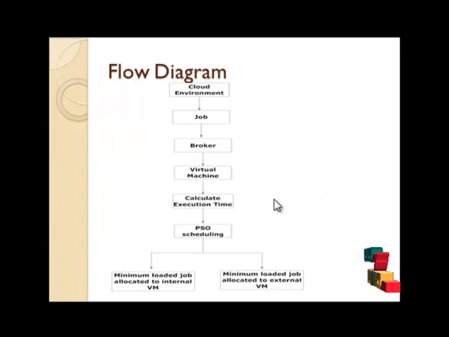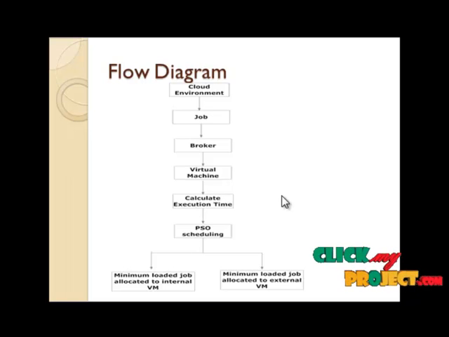First, the cloud environment is developed. A cloud environment consists of a data center, virtual machine, broker and job. That means the user can create a job, it is forwarded to the broker, and the broker makes a request to the virtual machine, and the virtual machine processes it in the data center. In the virtual machine, the resource monitor monitors the VM resources. The resource monitor component monitors the cloud resource pool, including the CPU pool, memory pool, storage pool and IO bandwidth pool. The cloud interface collects the pricing model of the external cloud and sends tasks to the external cloud when necessary.